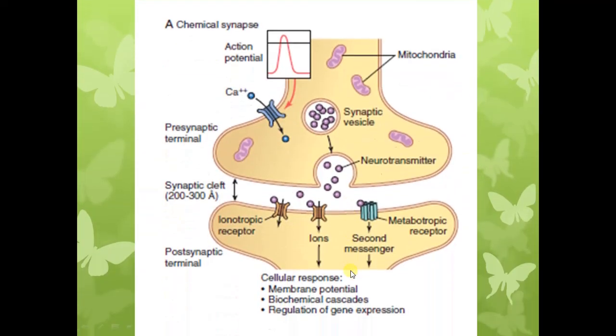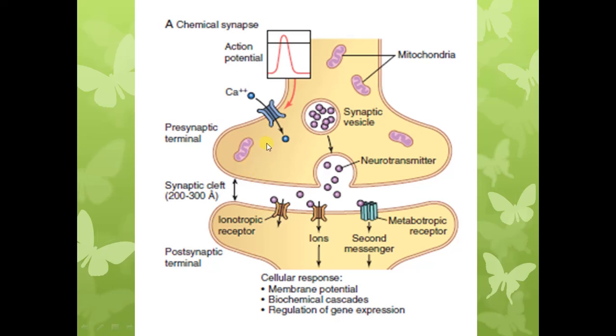Now this diagram shows us the detailed structure of the chemical synapse. As we have just discussed, it has a presynaptic component and a postsynaptic component. This is the postsynaptic terminal, this is the presynaptic terminal, and the membranes of these terminals are known as the presynaptic membrane and the postsynaptic membrane.